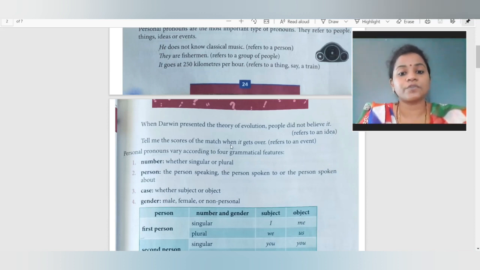Tell me the scores of the match when they are over. Now, scores of the match. A match is an event which we are conducting or which others are conducting and we are watching. So it becomes again it.